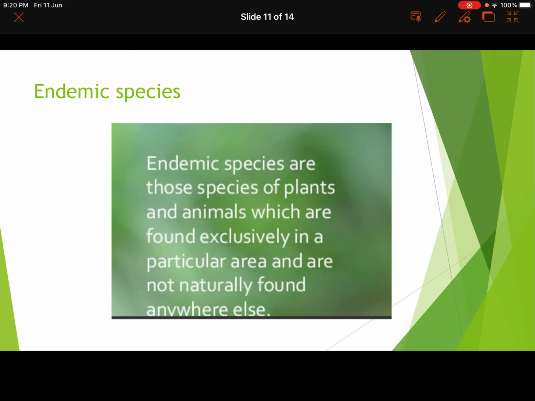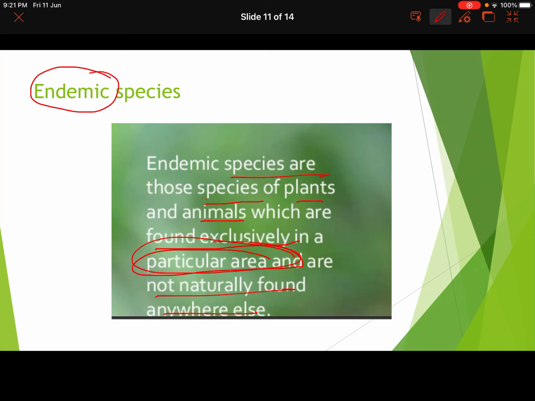Next one is your endemic. Now, from the word endemic only, it is very clear we get it in only specific places of the earth. So, endemic species are those species of plants and animals which are found exclusively in a particular area, okay, and not found naturally anywhere else. We don't find them naturally anywhere else, we find them only in particular areas.